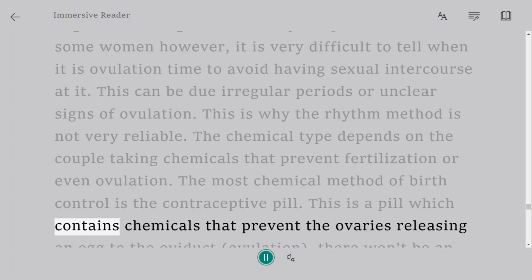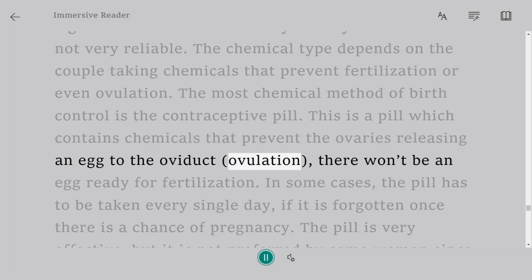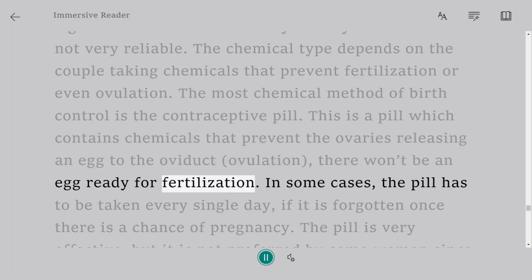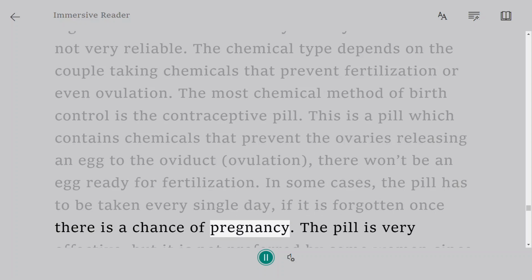This is a pill which contains chemicals that prevent the ovaries releasing an egg to the oviduct. Without ovulation, there won't be an egg ready for fertilization. In some cases, the pill has to be taken every single day. If it is forgotten once, there is a chance of pregnancy.